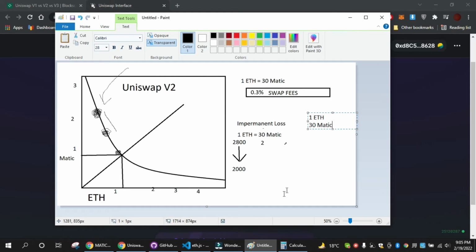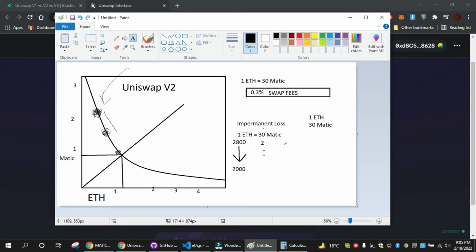But now, because the value of ETH has deflated from 2800 to 2000, that is around 800 of loss in the value of ETH. But you don't just lose the value of 1 ETH, you actually lose the amount of ETH as well, because the ratio of the pool has to maintain the liquidity in balance.